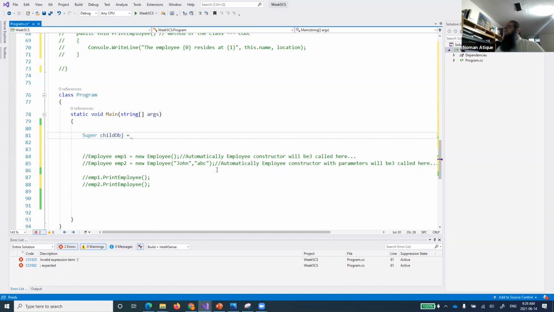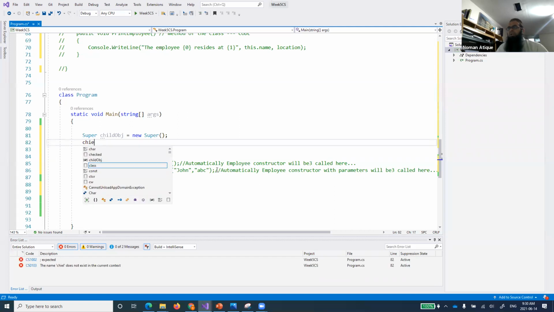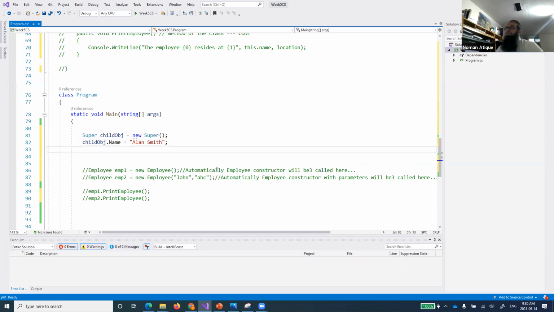Let's create child obj. I'm just calling it child obj; we can name it anything that we want. So new super, I'm calling the base constructor on this child object. Now child object dot name equal to Alan Smith, whatever. This dot name does not exist inside this child object.